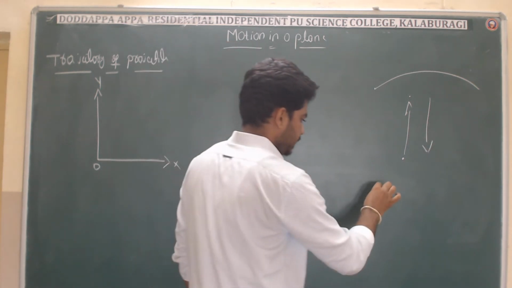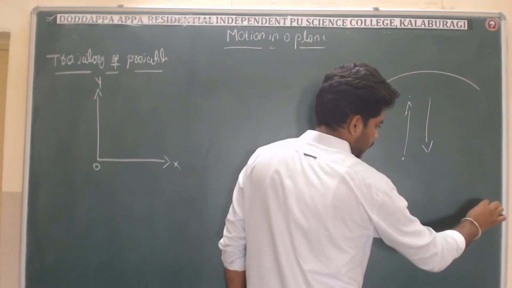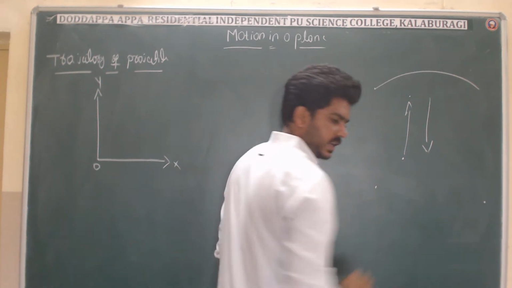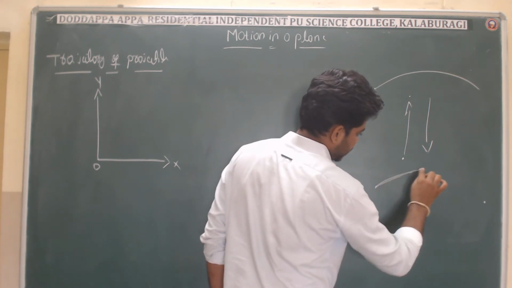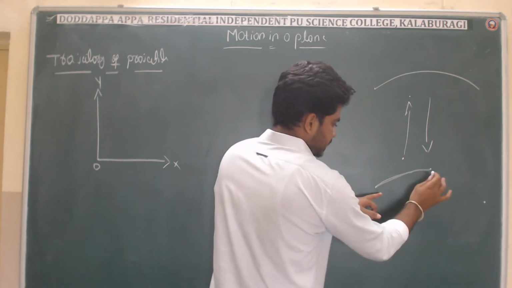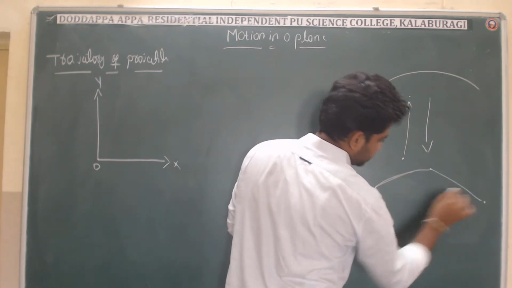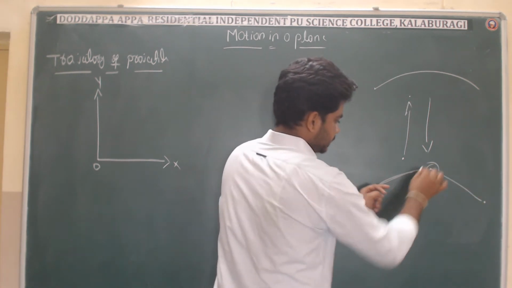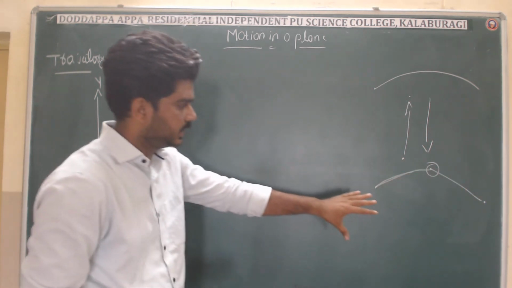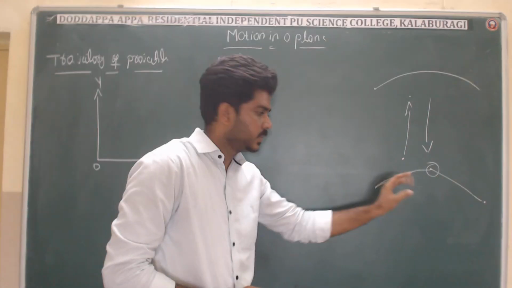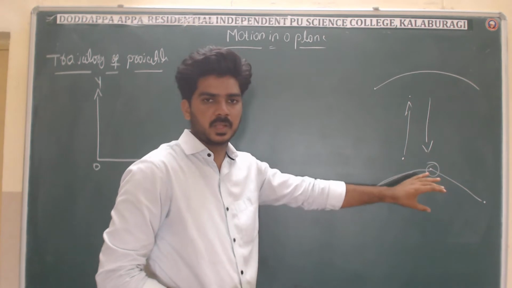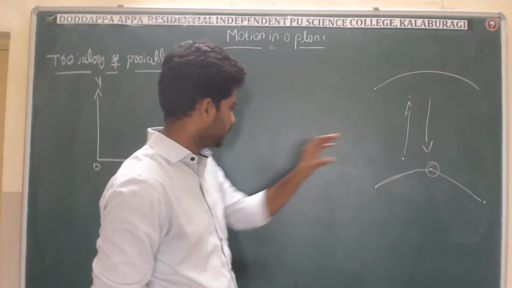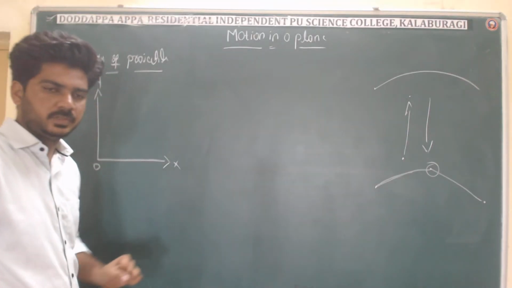After a certain height it will go, and then it covers the same distance. The meaning is that we have to get the path, how it has been covered, that is the trajectory. That we are going to derive here.